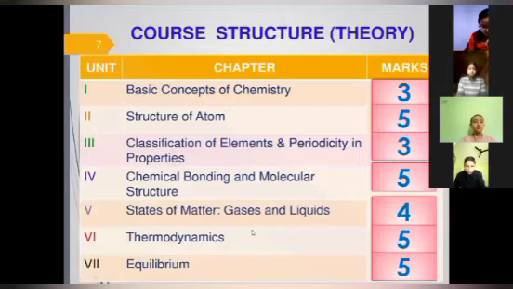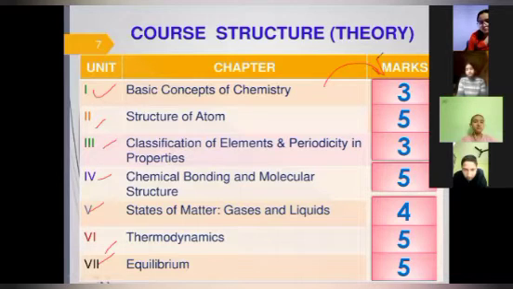Okay. If we talk about the course structure for theory, I already told you there are 7 units in part 1. These are the 7 units, unit 1, 2, 3, 4, 5, 6, and 7, up to equilibrium. Here I have written the marks. Basic concept of chemistry will come for 3 marks. Structure of atom will come for 5 marks. The third unit will come for 3 marks. The fourth unit will come for 5 marks. The fifth unit will come for 4 marks. The sixth unit will come for 5 marks, and the seventh unit will also come for 5 marks. So again, I'm telling you, just take a screenshot and it will help you.